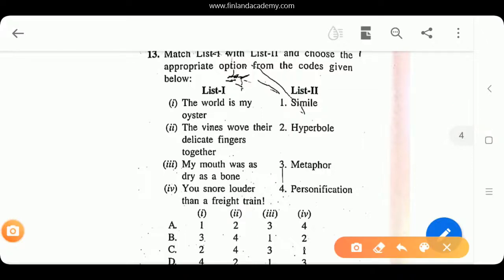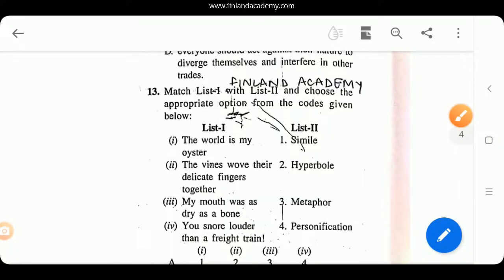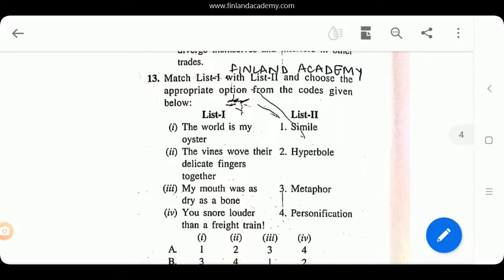Alright, now let's look at question number 13. It says, match list 1 with list 2 and choose the appropriate option from the codes given below. So you have list 1 on one side and list 2 on the other. The world is my oyster, right? The world cannot literally be your oyster. It's an implicit comparison. There is a hidden meaning in it. So it's going to be metaphor.